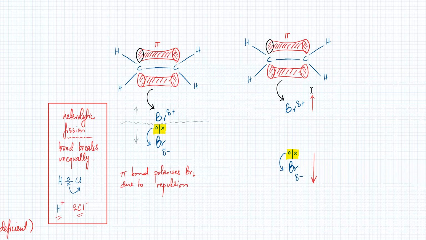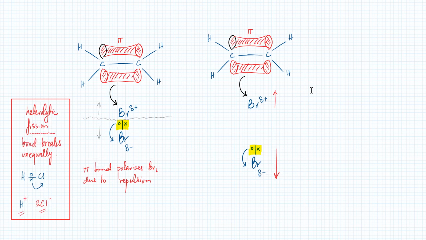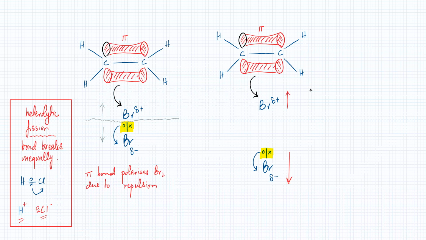So now the next part is, once the bond breaks, it's no longer slightly positive or slightly negative. Now it's a fully positive ion, and the other one is a fully charged negative ion because the bond is no longer there. This bromine ended up with both electrons.